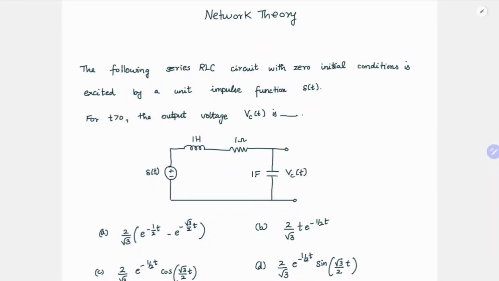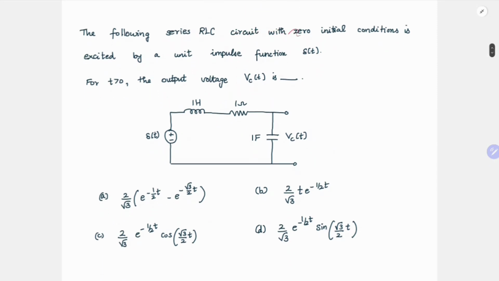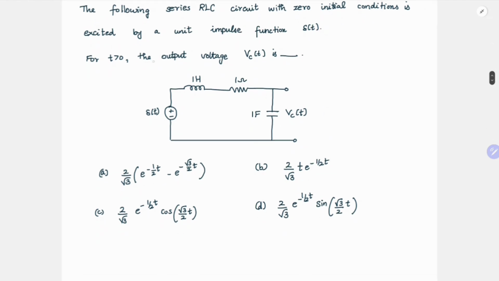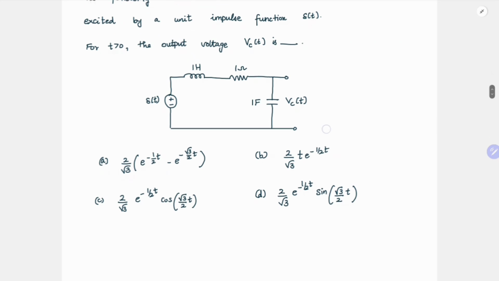Hello guys, so here we have a question on network theory based on an RLC network. The following series RLC circuit with zero initial conditions is excited by a unit impulse function delta of t. For t greater than 0, the output voltage Vc of t is dash. This is the circuit they have given, and in the options, this is like an over damped response, this is like a critically damped response, and these are like under damped responses, right?